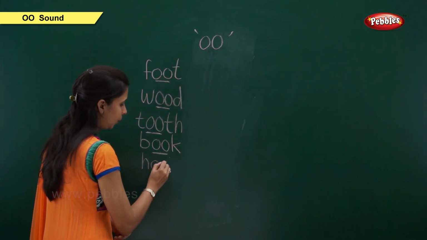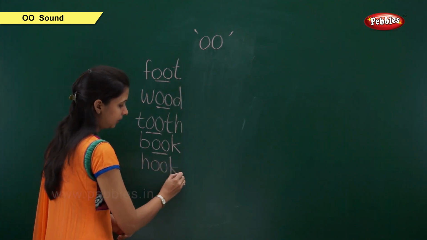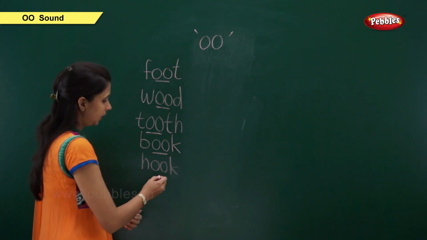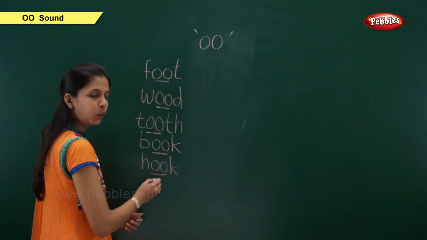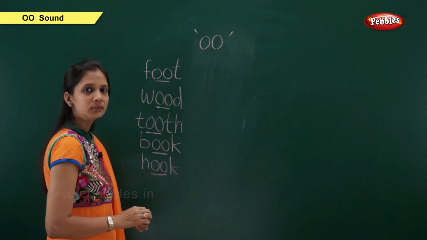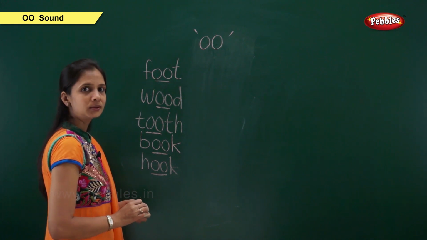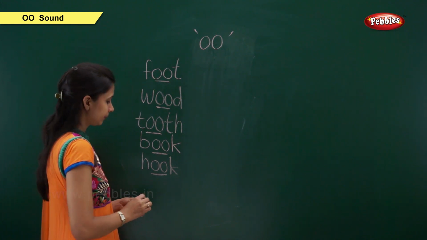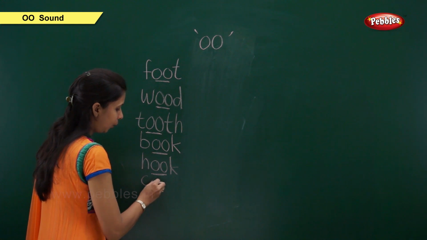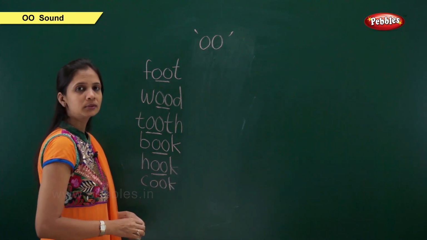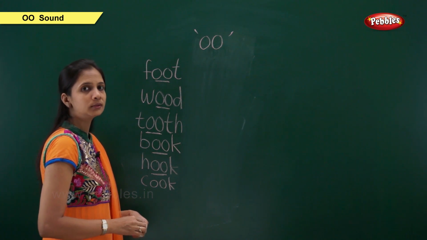Next is H-O-O-K, hook. Here, this OO sound is short. So, hook. Next is C-O-O-K, cook.